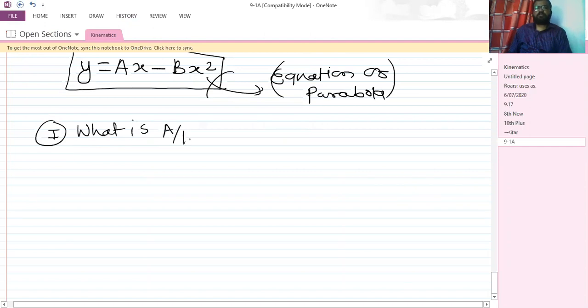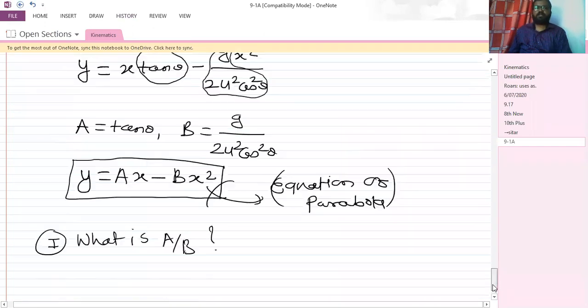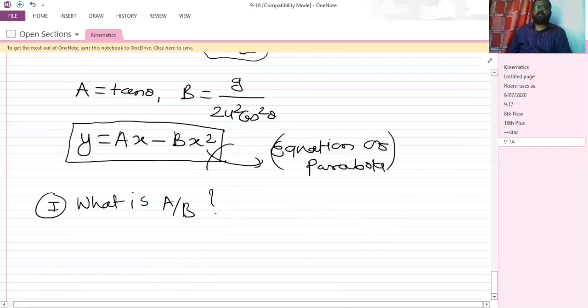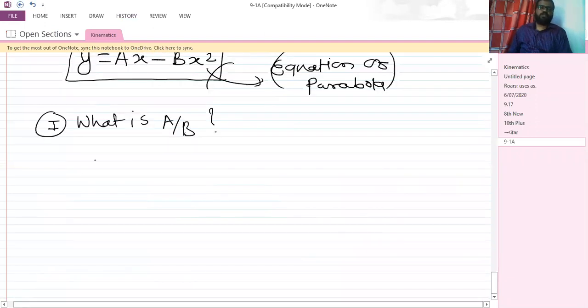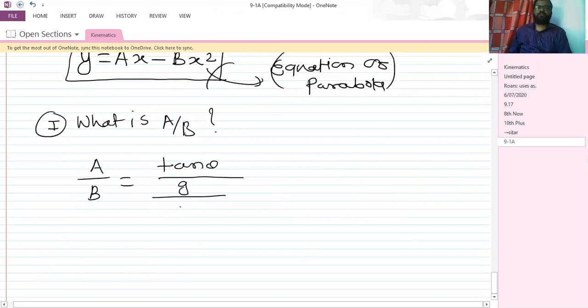A divided by B. A is tan theta, and B is G divided by 2u square cos square theta. So A divided by B is equal to tan theta divided by G over 2u square cos squared theta, isn't it?